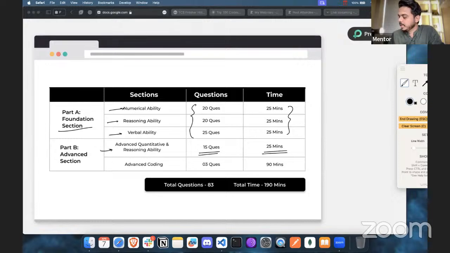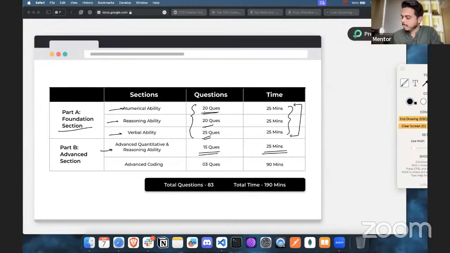But 25 minutes only. Right. So as you can see, for the foundation section, the number of questions is like 20 to 25, and the time that you get for each section is like 25 minutes. So this section is relatively going to be easier compared to the advanced section.